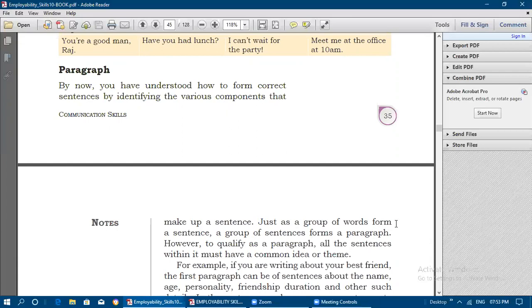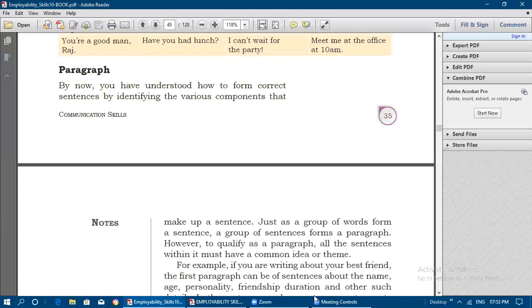Just as a group of words form a sentence, a group of sentences forms a paragraph. So we have studied till now, group of words forms a sentence. So group of sentences, it makes a paragraph. So how we can define a paragraph? Group of sentences forms a paragraph. However, to qualify as a paragraph, all the sentences within the paragraph must have a common idea or a theme. So you can define the sentences which are there in the paragraph must have a common idea or theme. Okay, then only it is said to be a paragraph.